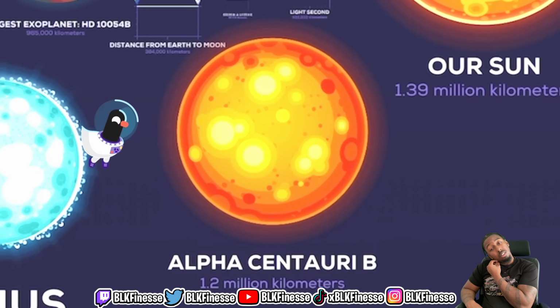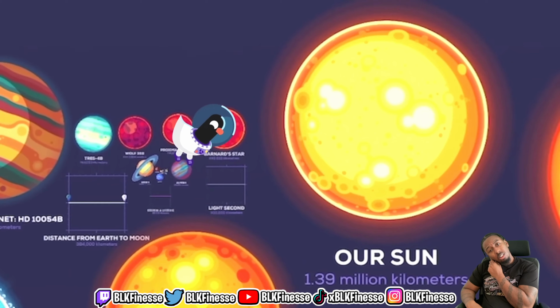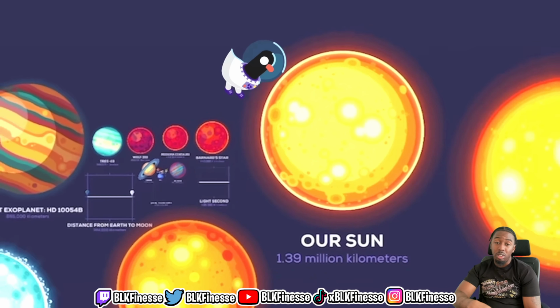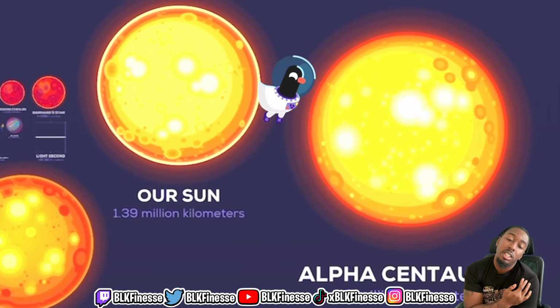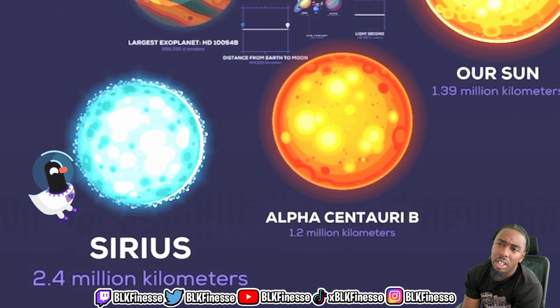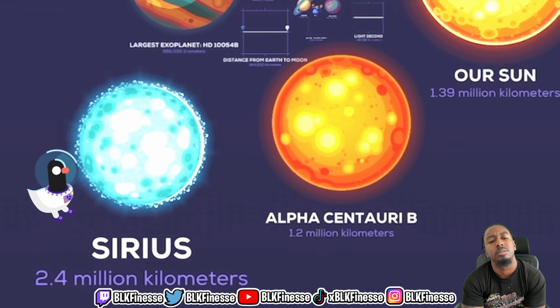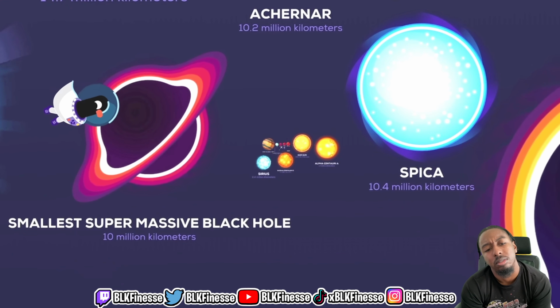Alpha Centauri B, 1.2 million kilometers, a star in the Alpha Centauri system. Our Sun, 1.39 million kilometers. Alpha Centauri A, 1.7 million kilometers, the largest of the 3 stars in the Alpha Centauri system. Sirius, 2.4 million kilometers, the brightest star in the night sky. Smallest supermassive black hole, 10 million kilometers.